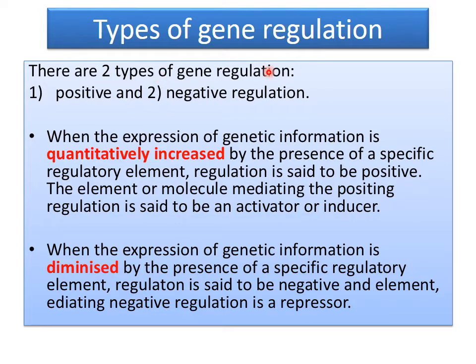Types of gene regulation. There are two types of gene regulation, positive and negative regulation. When the expression of genetic information is quantitatively increased by the presence of a specific regulatory element, such regulation is known as positive regulation. The element or molecule mediating positive regulation is said to be an activator or inducer.